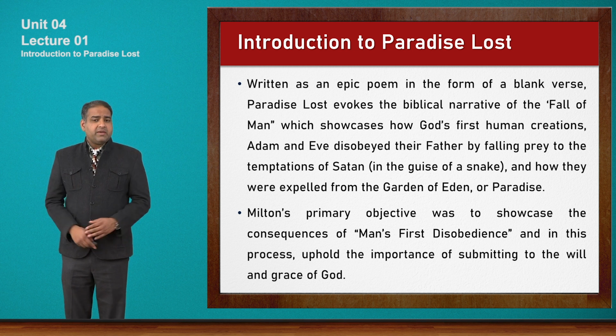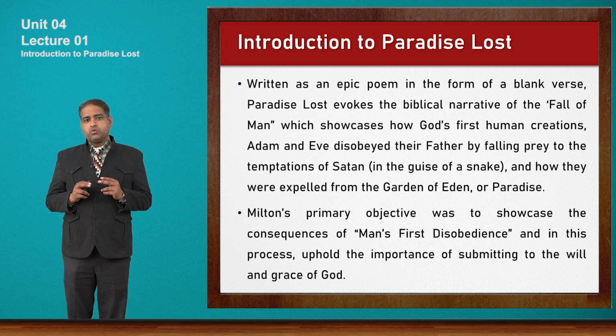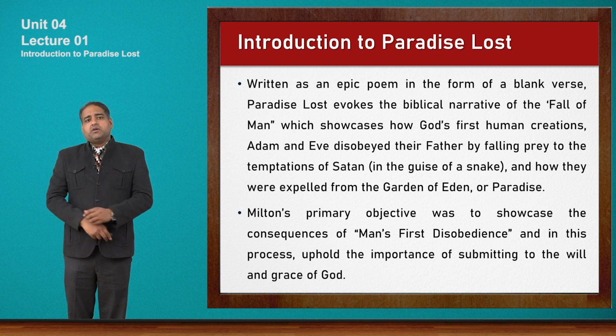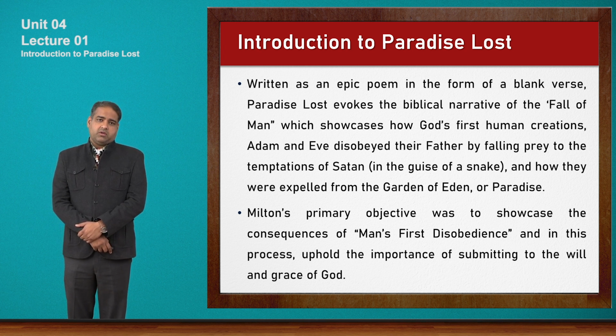So, iambic pentameter and blank verse are both related to each other. This is related to the style of poetry writing. And basically the concern is God's first human creation, or the first disobedience by human beings.